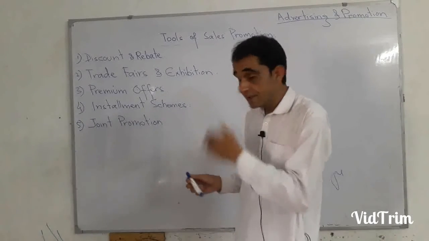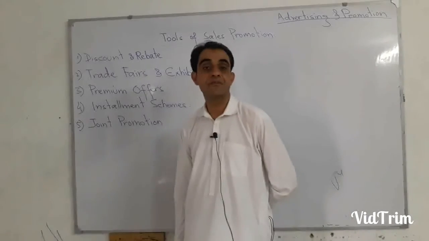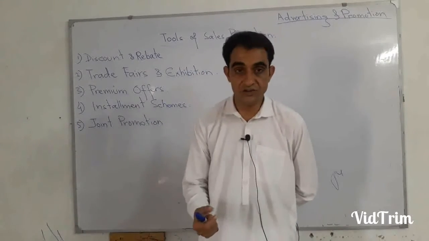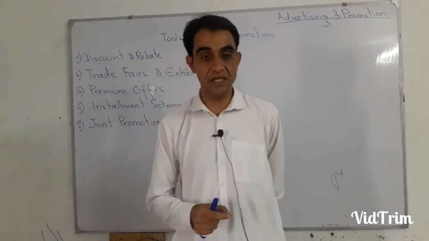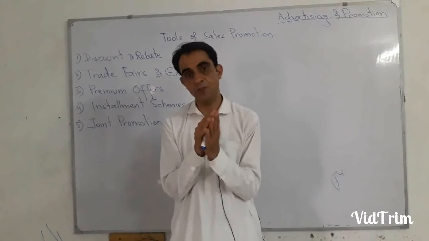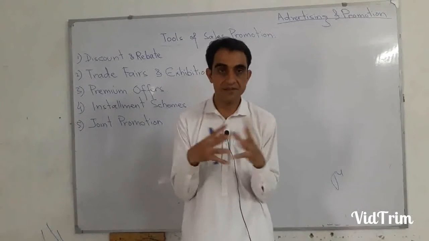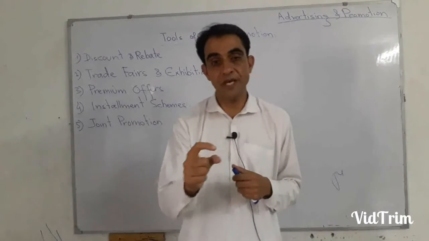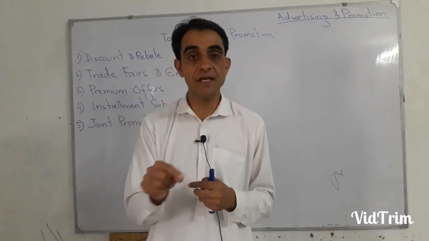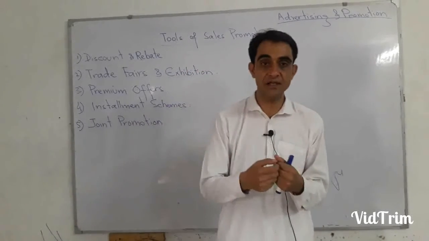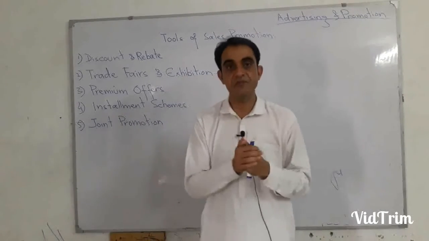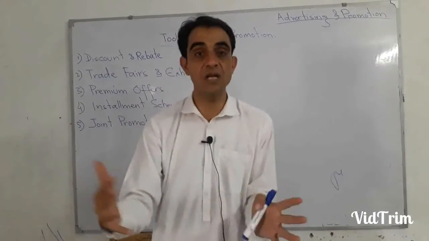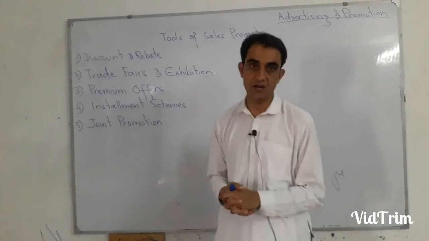Next is installment schemes. You have heard about it. Different companies are selling their cars on installments. For example, let's suppose the price of a car is 20 lakhs, or 2 million, and you will have to pay half a million, that is 5 lakh, as down payment. That is called down payment, what you give on the spot. Then on a monthly, quarterly, semi-annual or annual basis, you pay your installments.